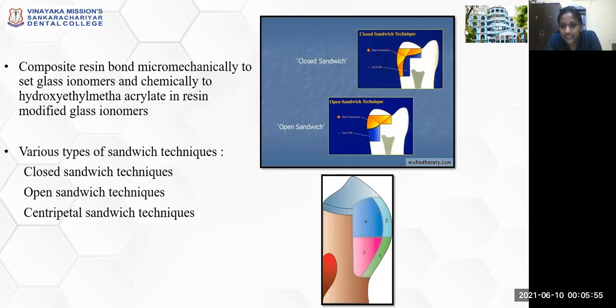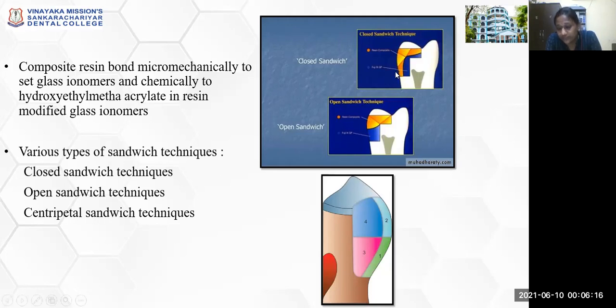In a closed sandwich technique, as you can see here, your GIC is placed as a liner or as a base thickness, and in the case of a proximal caries lesion, the GIC is covered by a packable composite restoration.